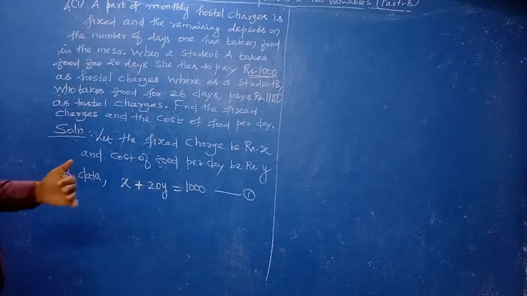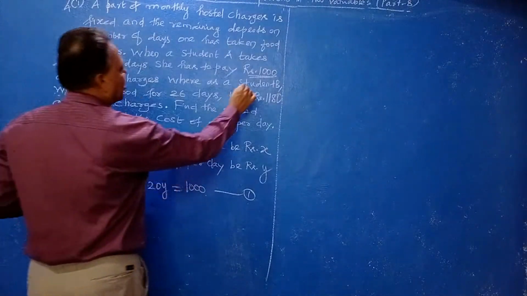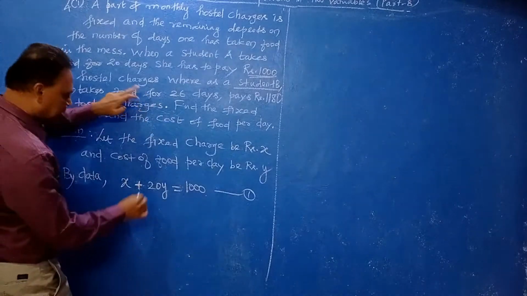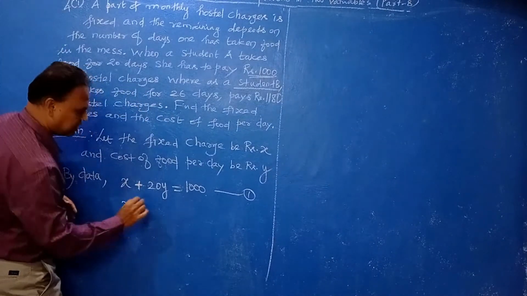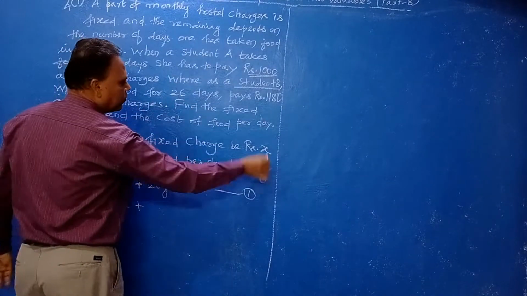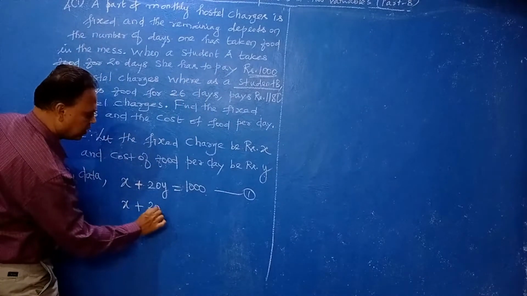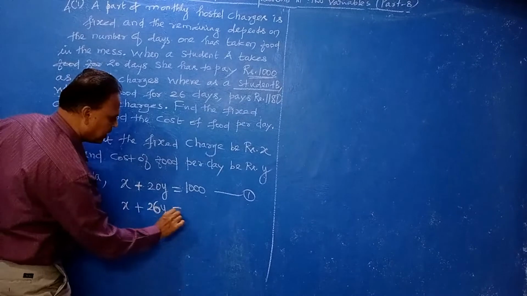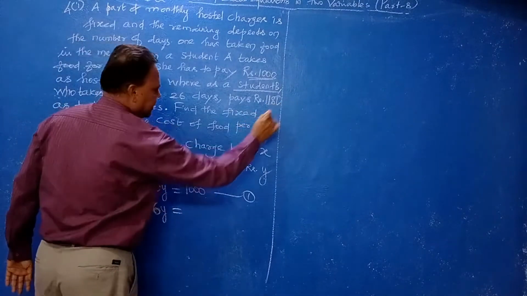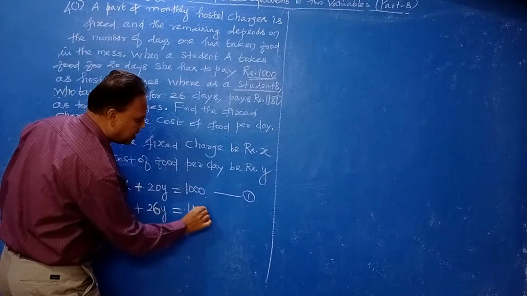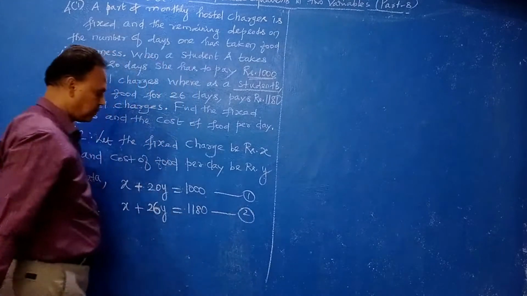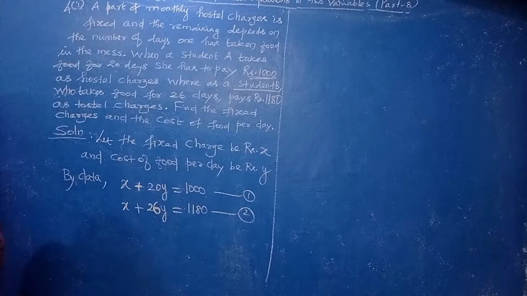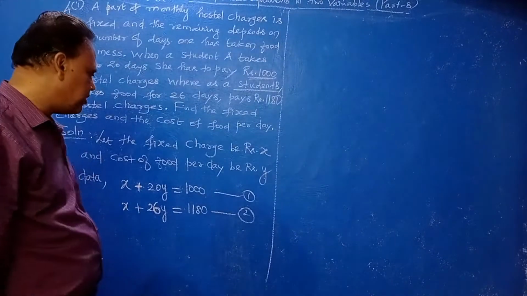In the same way, come to student B. Student B takes food for 26 days. That means first write the fixed charge X plus 26 into the 1 day food charge, that is 26Y, equal to the total, 1180. This is equation number 2. Now we can easily solve this by the elimination method.